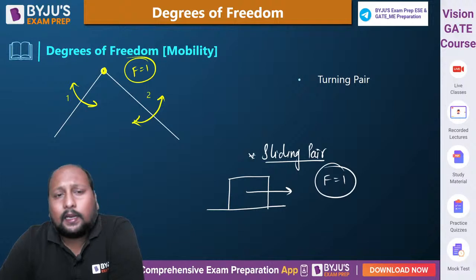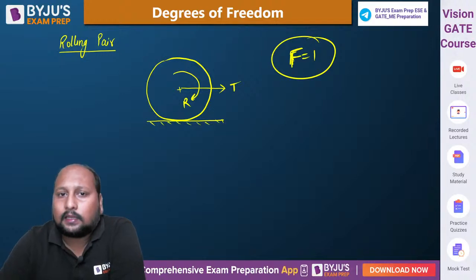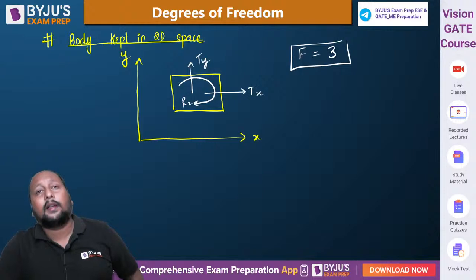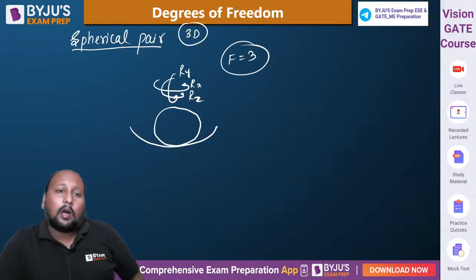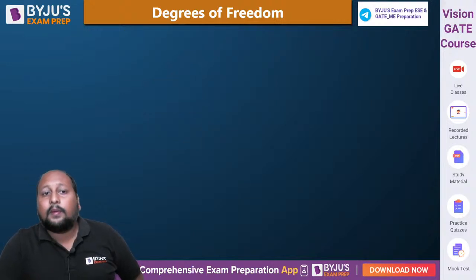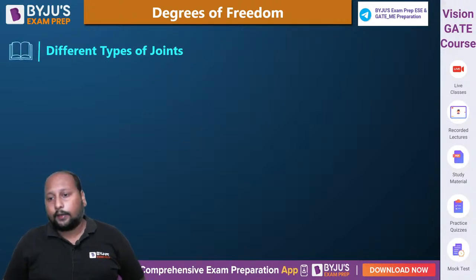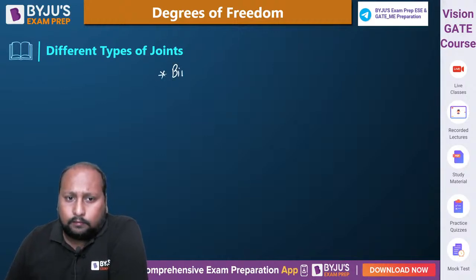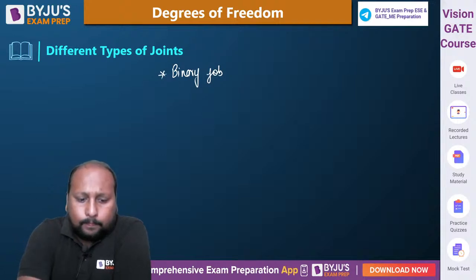Now, in our analysis, we are always talking about the combination of different links. हम कभी भी सिर्फ दो लिंक्स की बात नहीं करते. We are always talking about the combination of different links, like first link connected to the last link, and we are taking a closed chain, right? So how we can calculate the degree of freedom of a closed chain? Before that, you should be having a complete knowledge of the different types of joints. So broadly, we are having three different types of joints. We are having a binary joint.